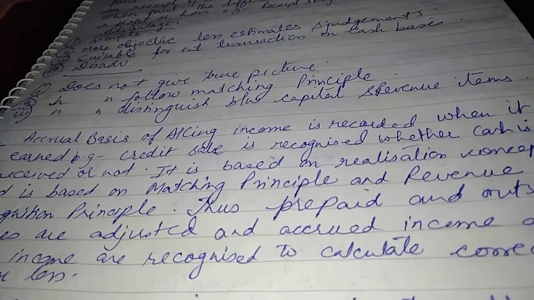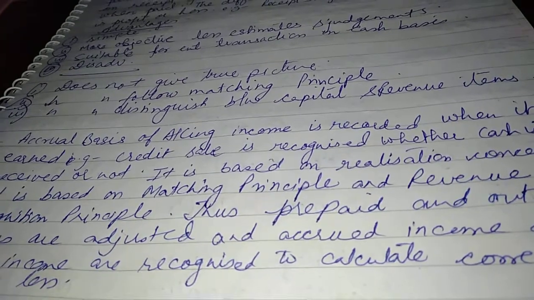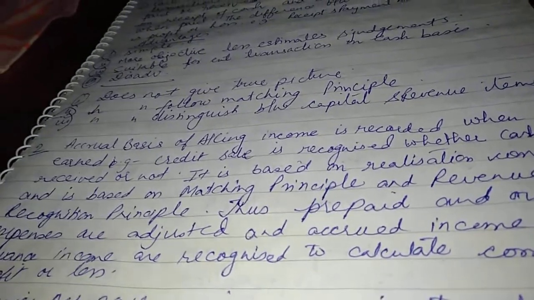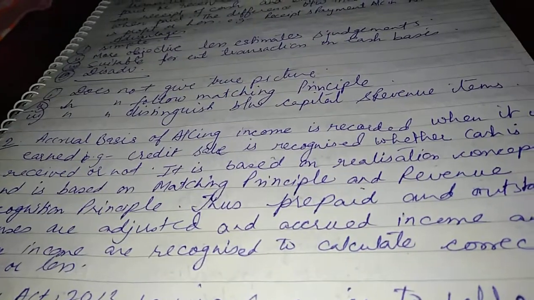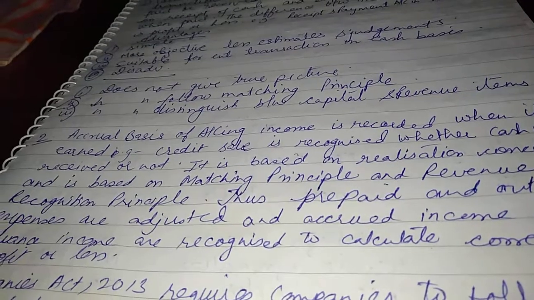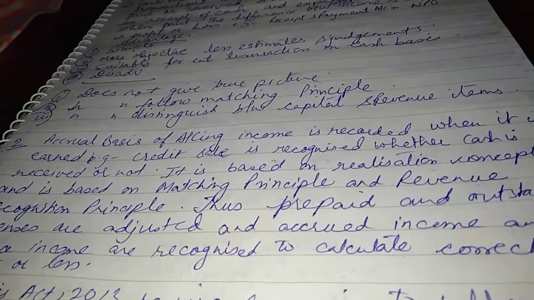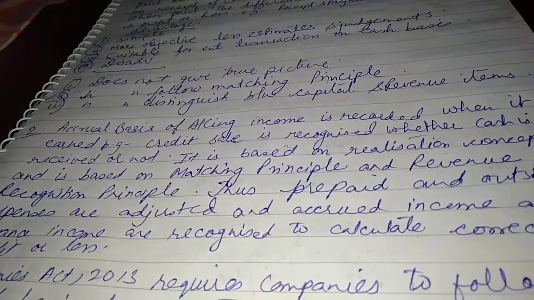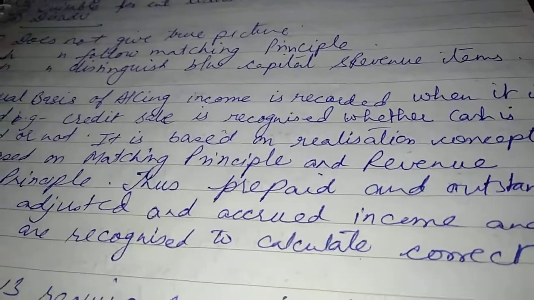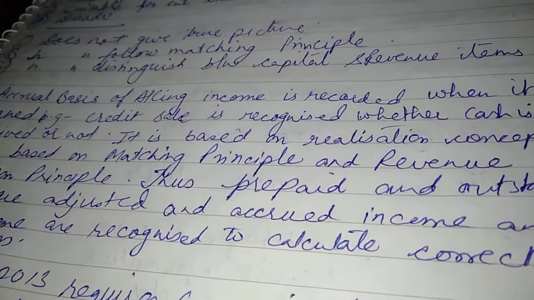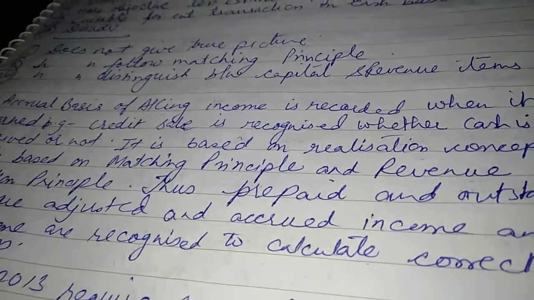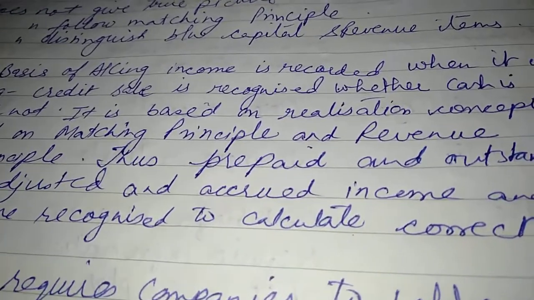So it is based on which principle? It is based on the realization concept, matching principle, and revenue recognition principle. Thus, prepaid items and outstanding items are adjusted, and accrued incomes and advance incomes are also recognized to calculate correct profit or loss. So in this method, in order to calculate the correct profit or loss figure, you are going to make adjustments for outstanding and prepaid expenses, accrued and advance income, so that you can know exactly what your profit or loss is. So the system is clear.